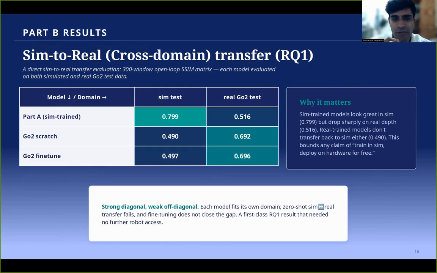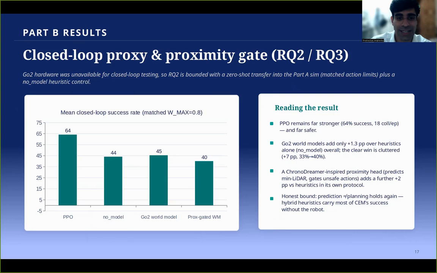I evaluated every model: part A simulated train, Go2 from scratch, and Go2 fine-tune, on both the sim test and the real Go2 test set, using the same 300 window open loop SSIM protocol. The pattern is a strong diagonal and a weak off diagonal. The part A model scores 0.79 on sim but drops to 0.516 on real. The Go2 scratch model is 0.69 on real but 0.49 back on sim. Each model fits its own domain, so neither zero shot transfer nor fine-tuning helps.